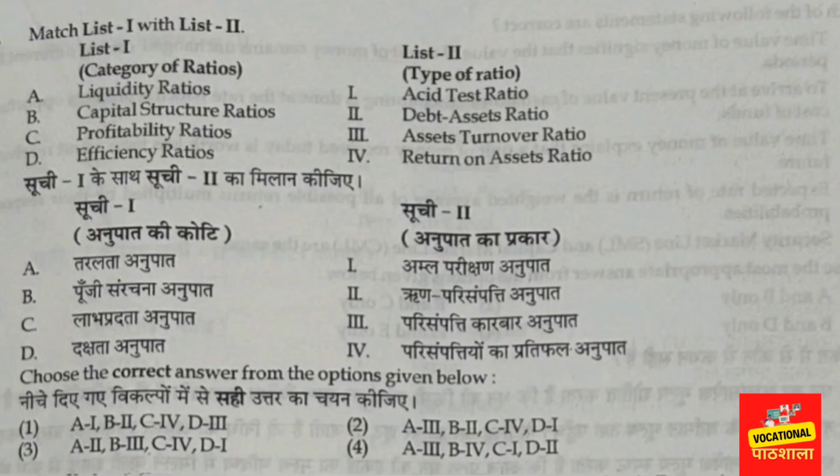B2 means capital structure ratios are debt assets ratio, and C, profitability ratios are return on assets ratios. This one was easier to understand. Profitability ratio, return on asset, right? If there is an asset, what is the return on that? So C4. And D, efficiency ratio, there is only one option left, that is asset turnover ratio. So in this way, option number 1 is correct for this question, right?